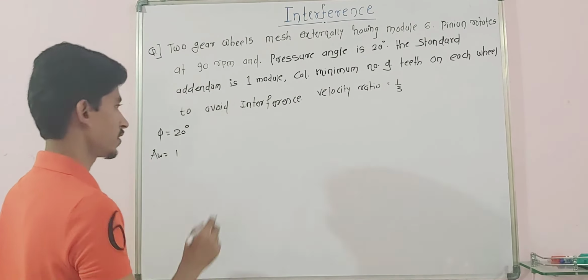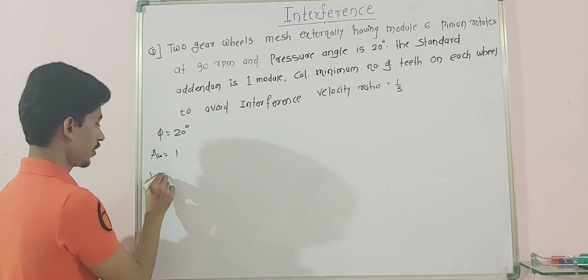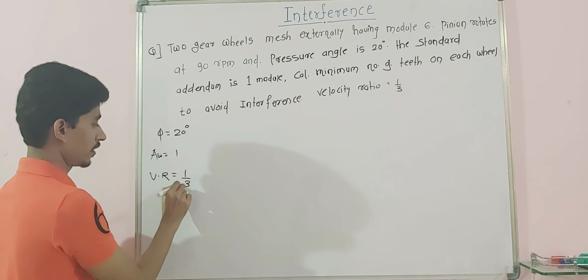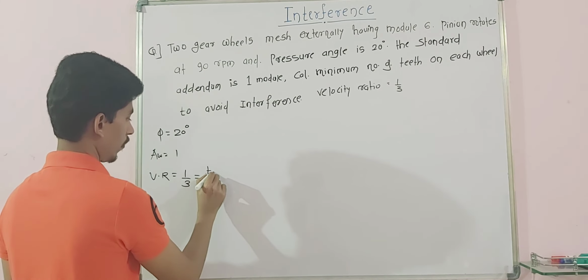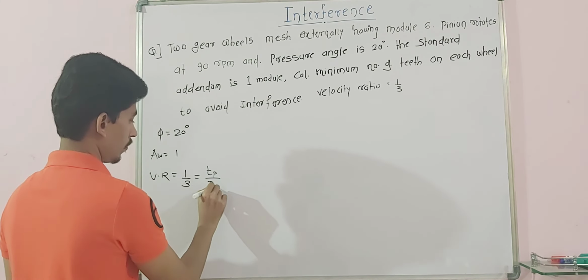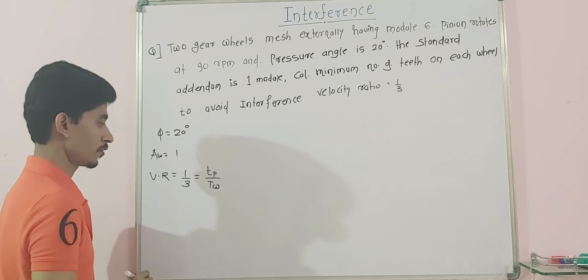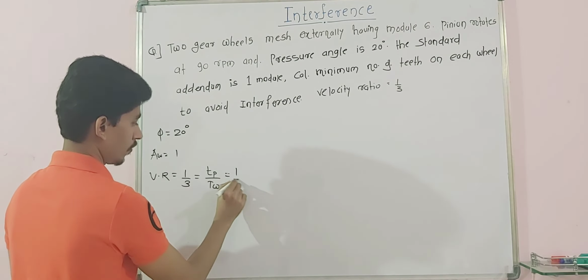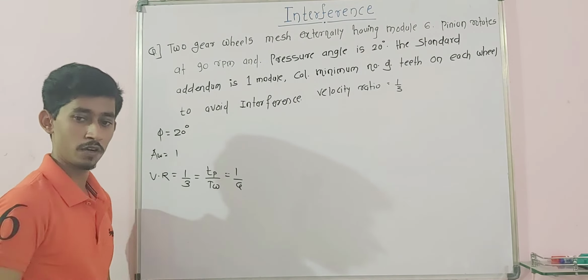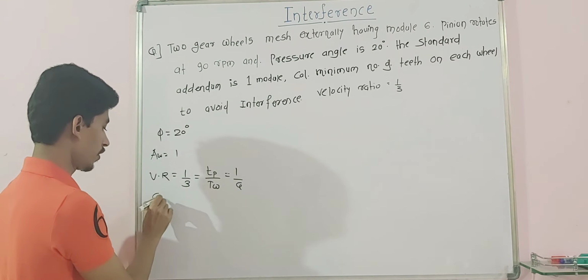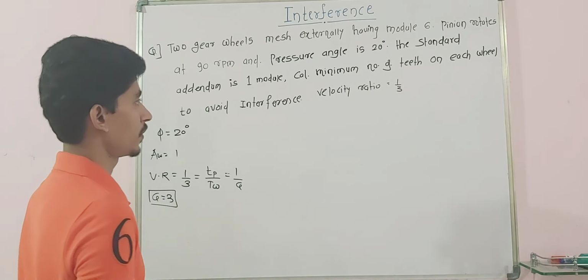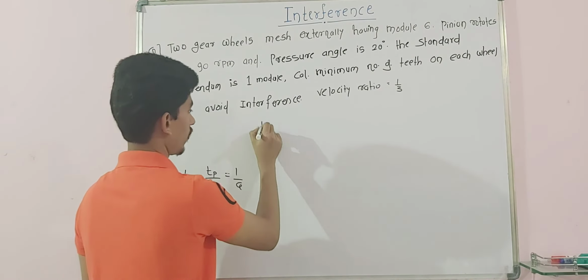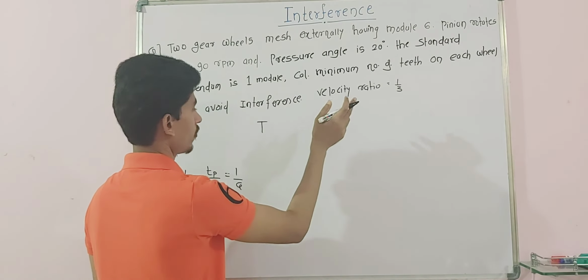Velocity ratio is given as 1 by 3, that is nothing but number of teeth for pinion to the number of teeth of wheel. So this velocity ratio is 1 by g, the reciprocal of gear ratio, so your g value is equal to 3 from this equation.